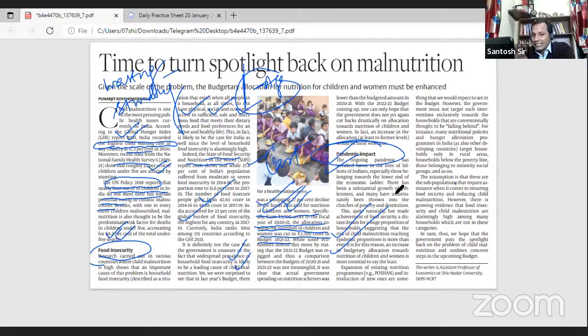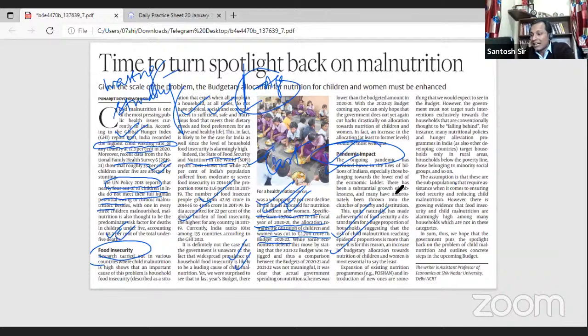Further, the article talks about how the government has been coming out with schemes like Poshan, but the focus of these schemes is very targeted. And in this pandemic, hunger has grown to those sections of society which were not suffering from hunger before, which is basically the BPL level only. Now hunger is touching even sections which are above the BPL level.